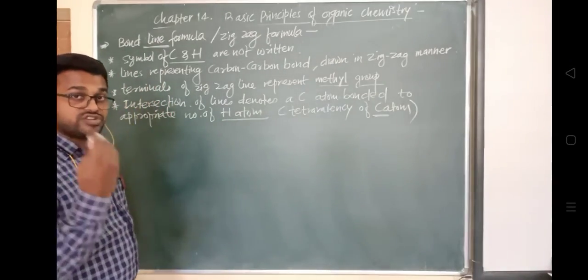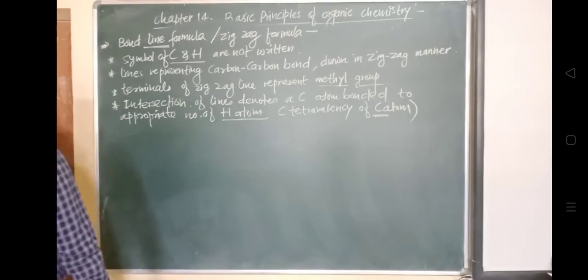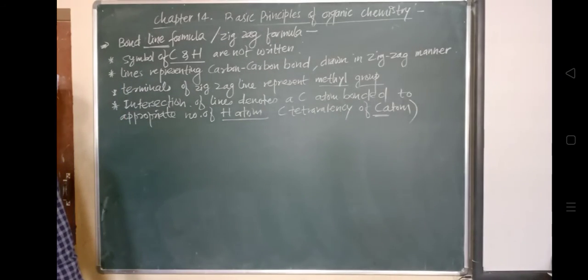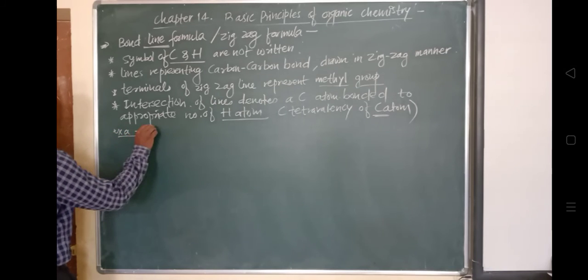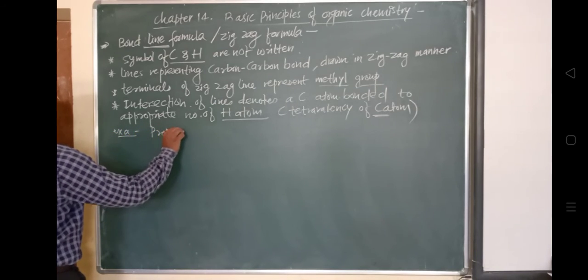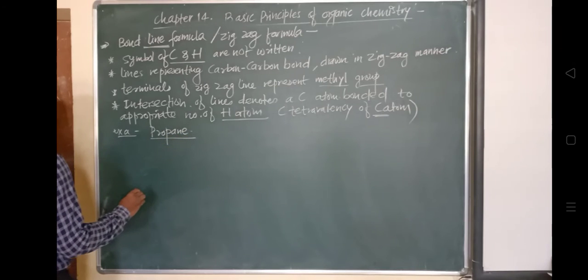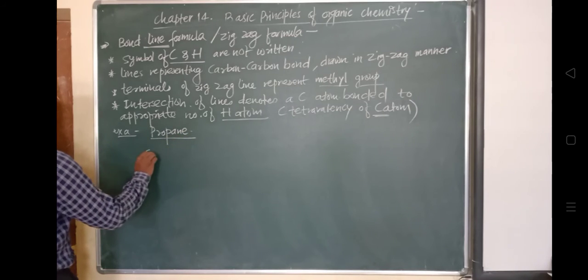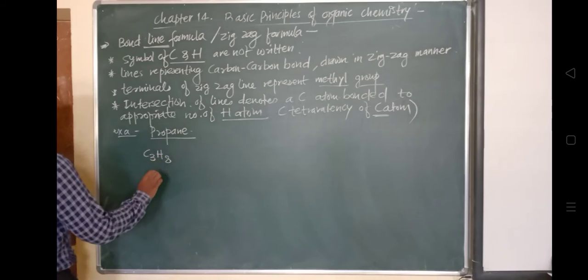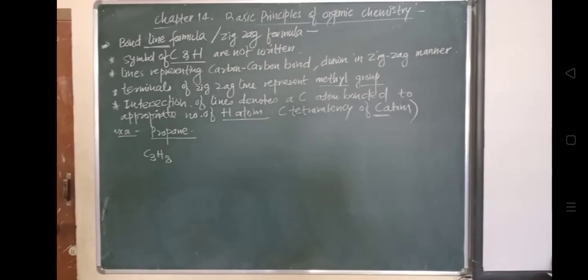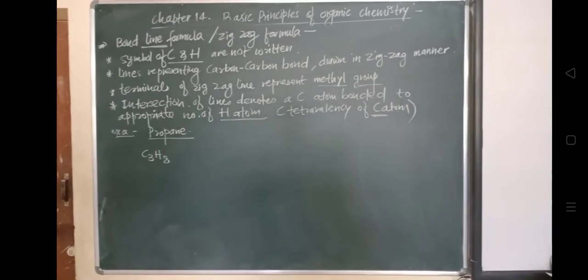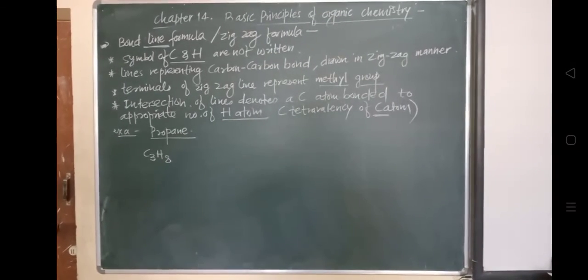So this we will see. For example, propane is represented by a zigzag formula, okay. So if we take the example of propane, that is C3H8, okay. So have a look at this. The propane, which has the formula C3H8.